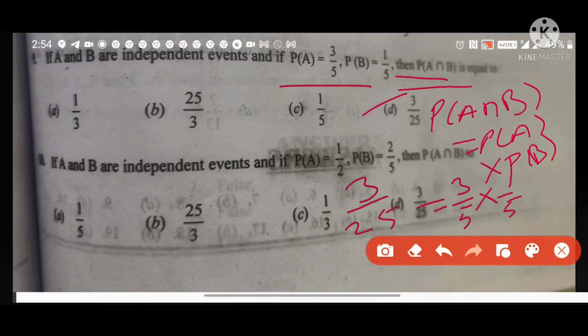The last question is also similar. You solve this MCQ for practice.